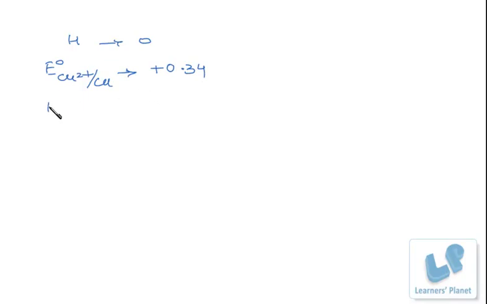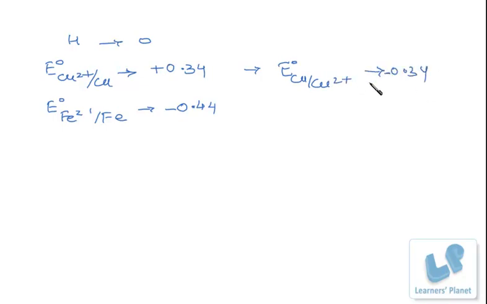Whereas for iron, the standard electrode potential of Fe2 plus to Fe solid is minus 0.44. Writing it in terms of oxidation potential, for copper it is minus 0.34, whereas the oxidation potential of iron, Fe to Fe2 plus, is plus 0.44.